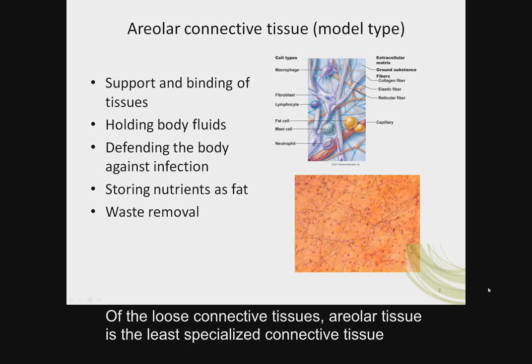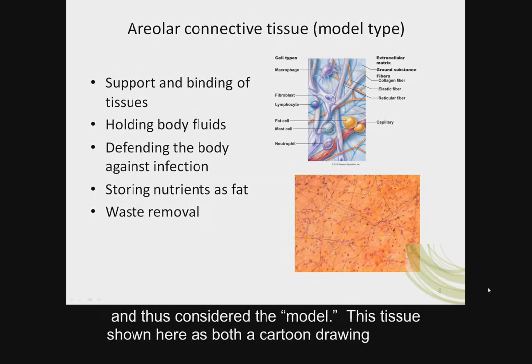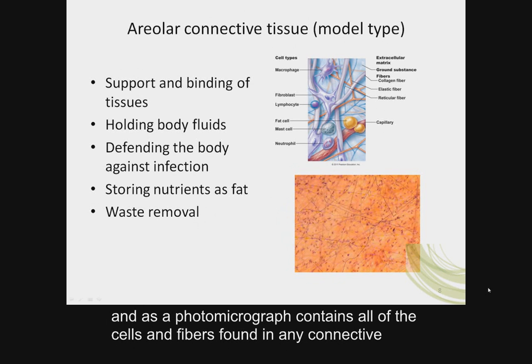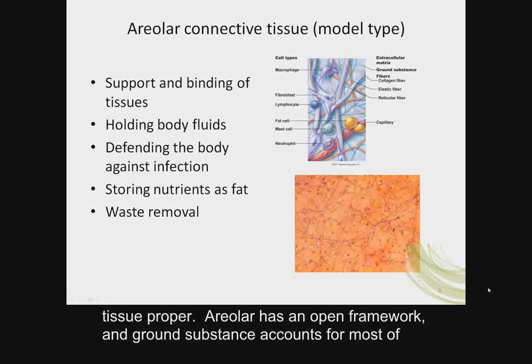Of the loose connective tissues, areolar tissue is the least specialized connective tissue and thus considered the, quote, model. This tissue, shown here as both a cartoon drawing and as a photomicrograph, contains all of the cells and fibers found in any connective tissue proper. Areolar has an open framework, and ground substance accounts for most of its volume.